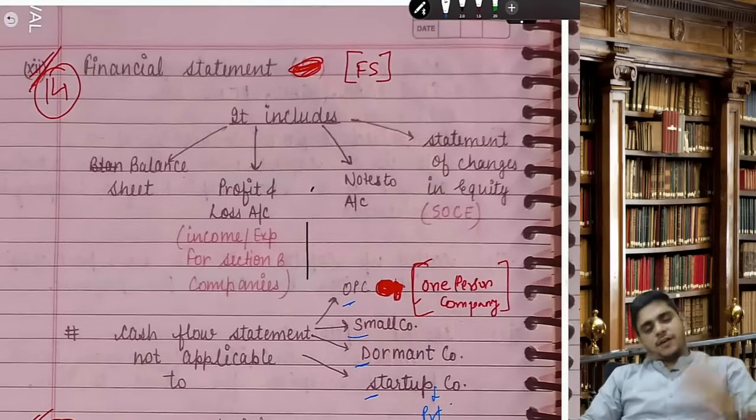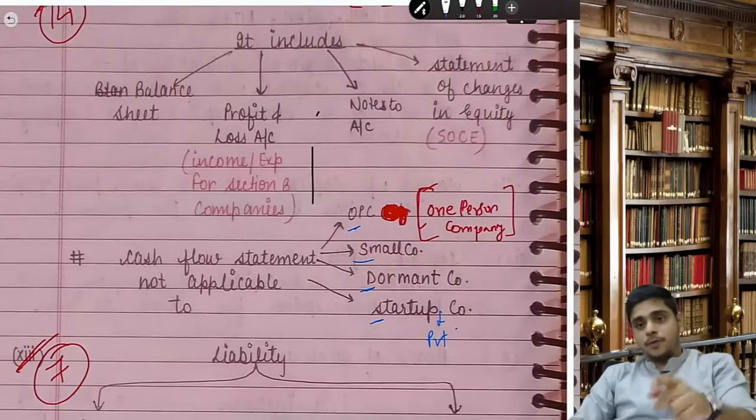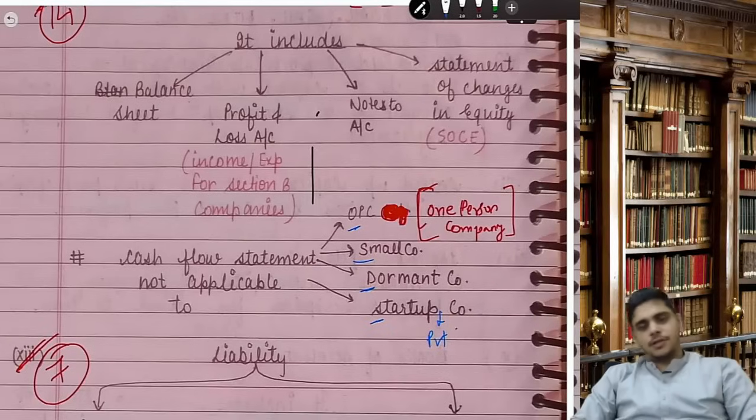Again I say FS. FS means balance sheet, P&L, cash flow, notes, SOCIE. Very important point: cash flow statement is not applicable to DOSS: Dormant, OPC, small, and Section 8 or startup private company.